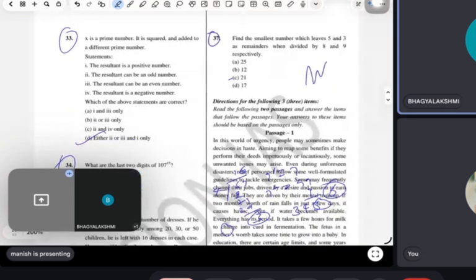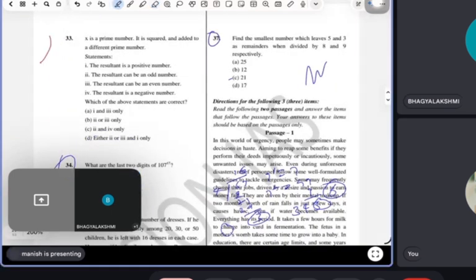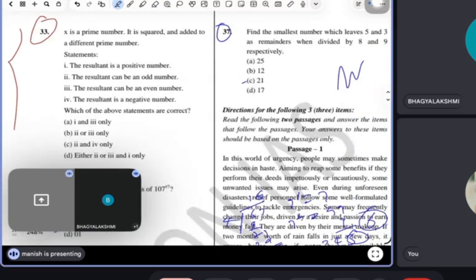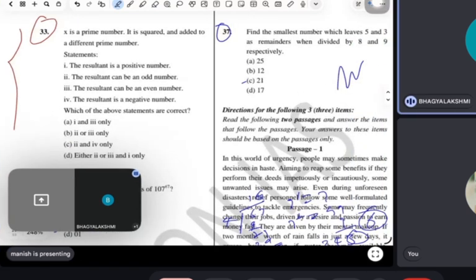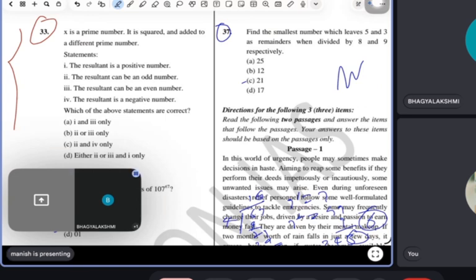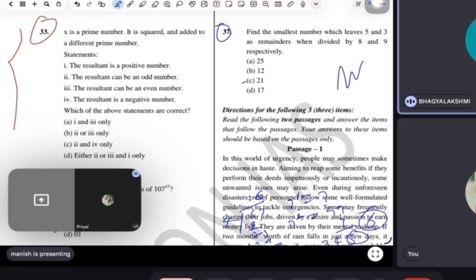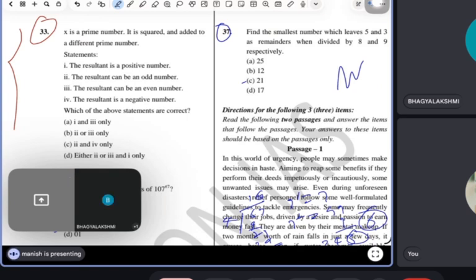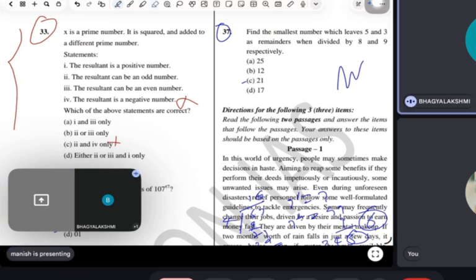Read this question, Bhagya. X is a prime number. It is squared and added to a different prime number. The resultant is a positive number. The resultant can be an odd number. The resultant can be an even number. The resultant is a negative number. So guys, why would it be a negative number? Negative, so yes, remove it. Now see, the first one is positive.